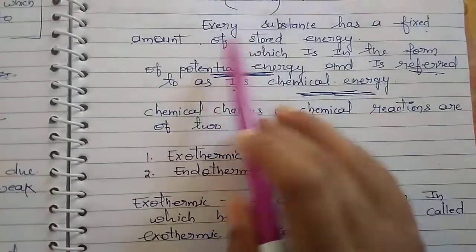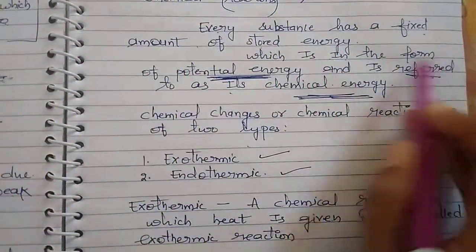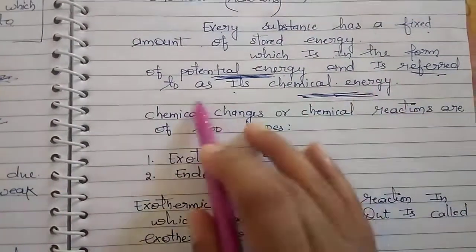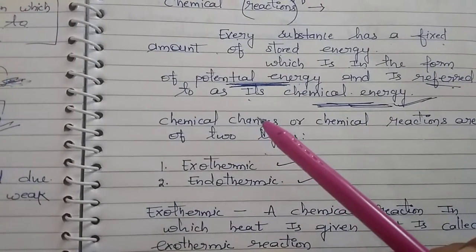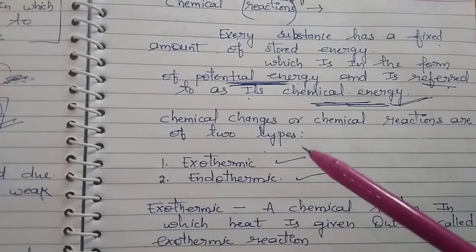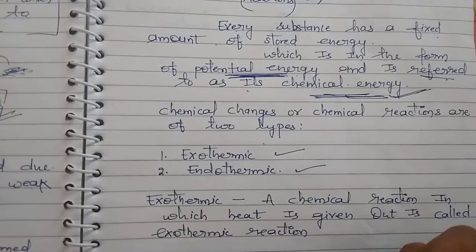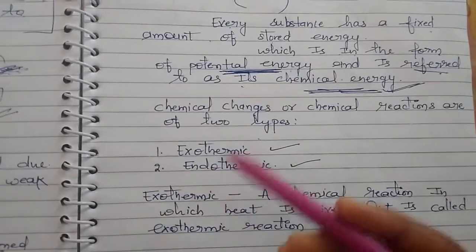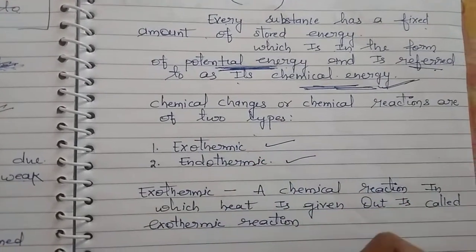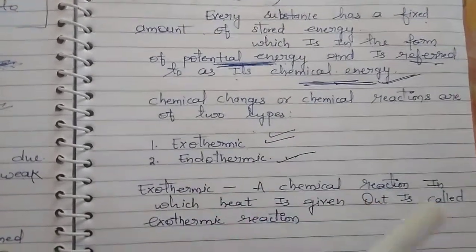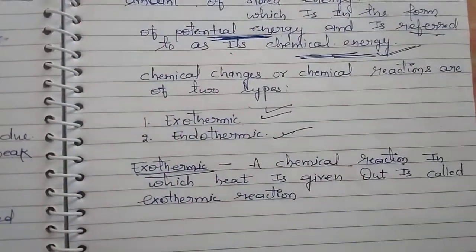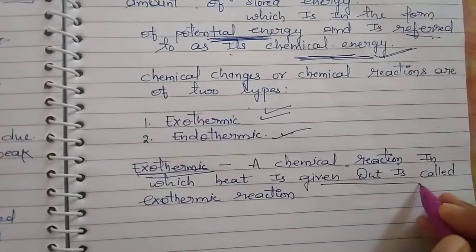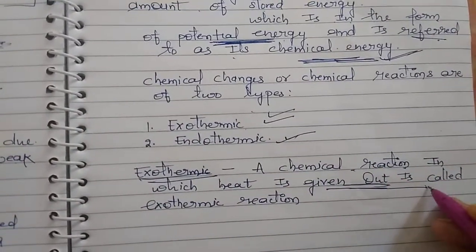Every substance has a fixed amount of stored energy, which is in the form of potential energy and is referred to as chemical energy. Depending upon the energy released during a chemical reaction or energy absorbed, chemical reactions are of two types: exothermic or endothermic. First, we are going to see exothermic. A chemical reaction in which heat is given out is called an exothermic reaction.